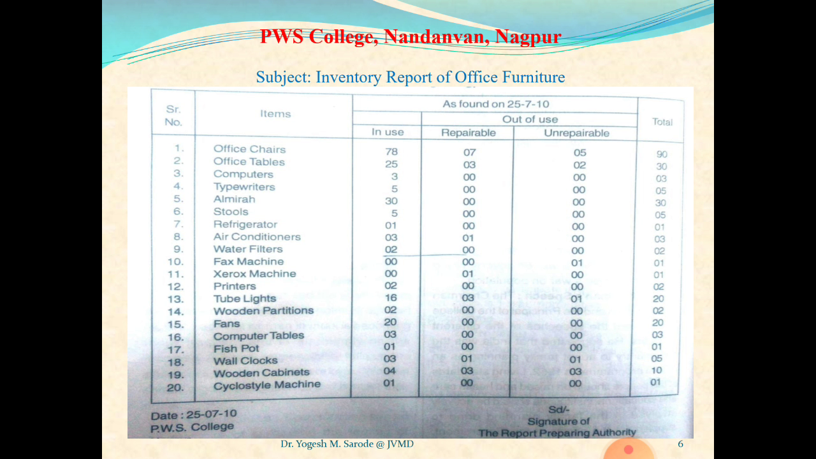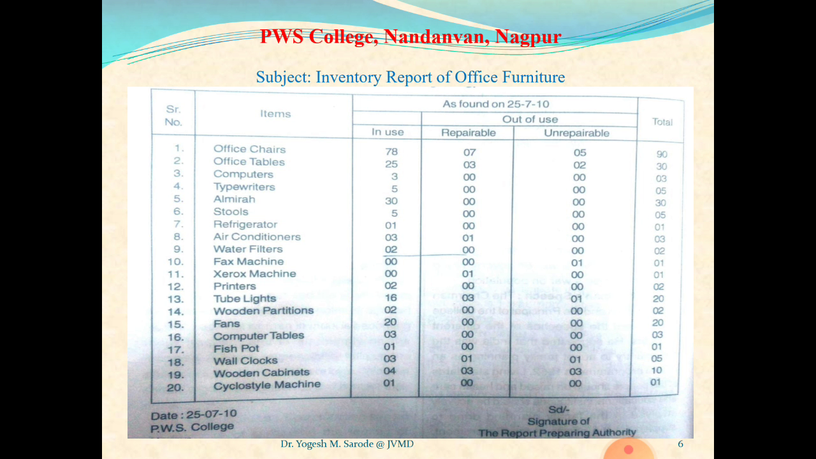Then you have to prepare one table. See, I have shown you a table in which you have to make four columns mainly, and the third column you have to mold it. First column is of serial number, second items, third column is stock found as on particular date, and fourth one is total.